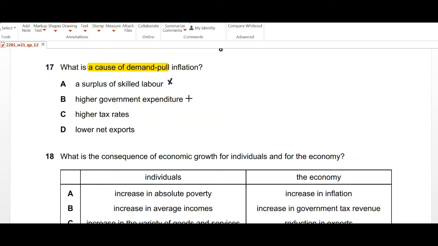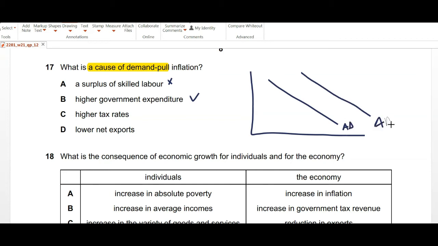Higher government expenditure? Definitely, when the government is spending more in the economy, this will push the aggregate demand curve outwards, as in the aggregate demand in the economy will increase, and this can be a cause of your prices to increase, leading to a demand pull inflation. Higher tax rates and lower net exports won't really apply over here, because higher tax rates may cause the prices to increase, but this is not a cause for demand pull inflation.